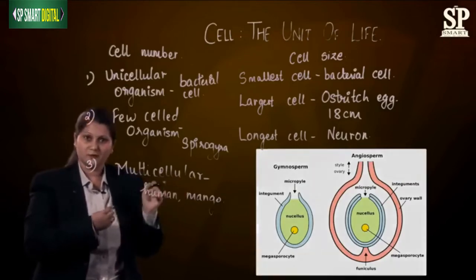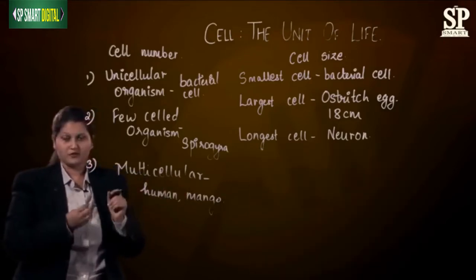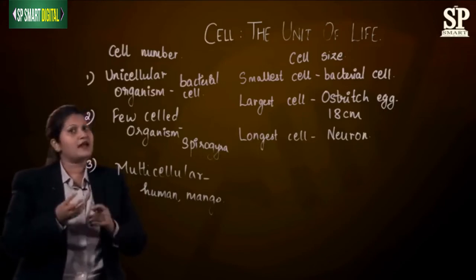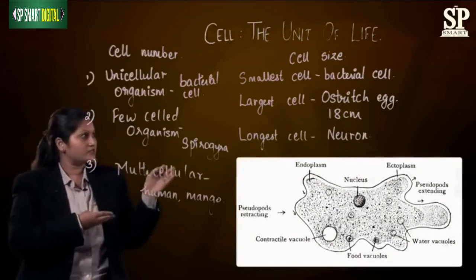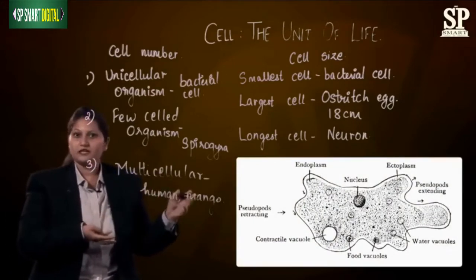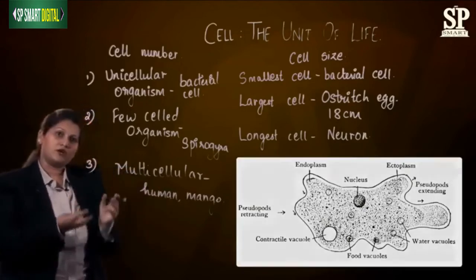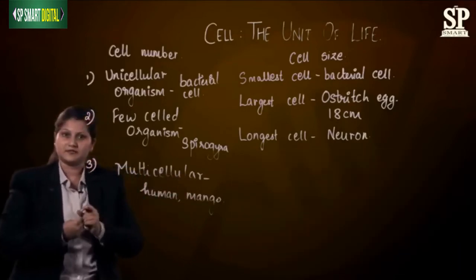be of different shapes. So, if you pick up any cell from our body or from any plant or from any bacteria, they will have their different shapes. If you take up amoeba, it is an irregular shape, which is not having any well-defined shape. So, it is because of its function that the various shapes of cells exist.